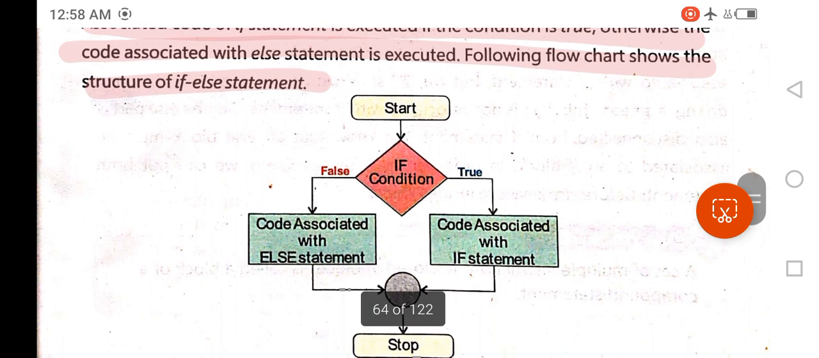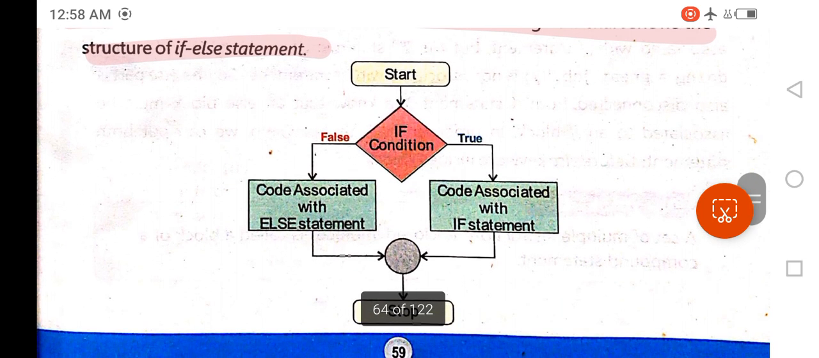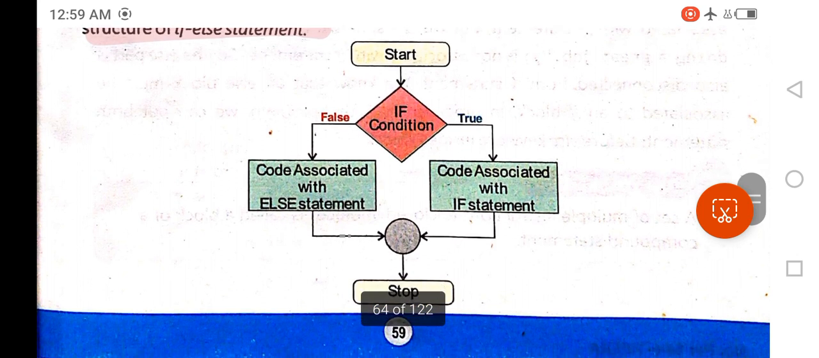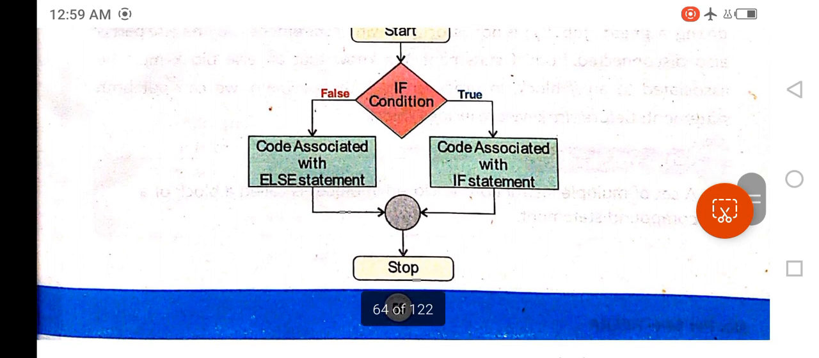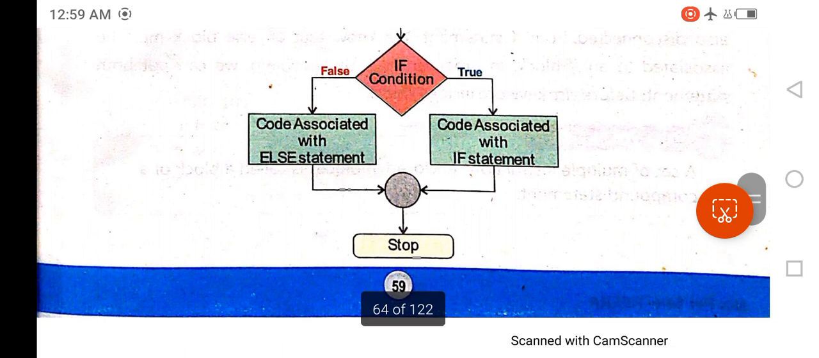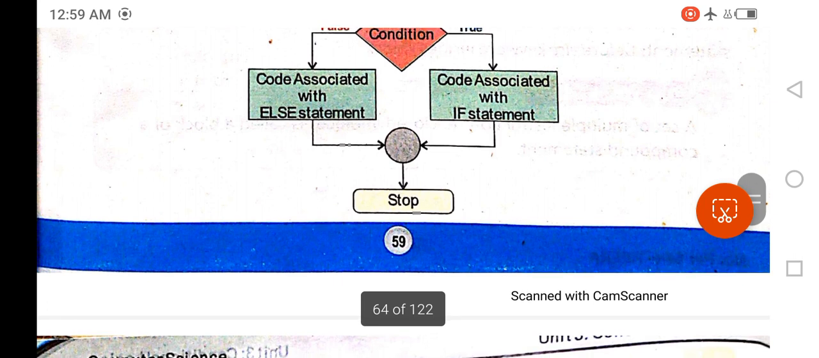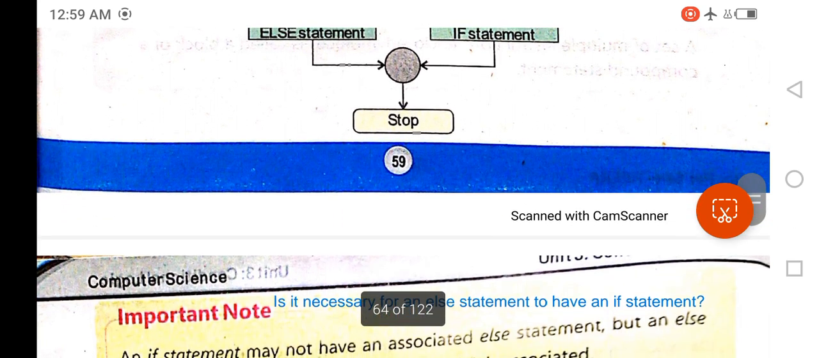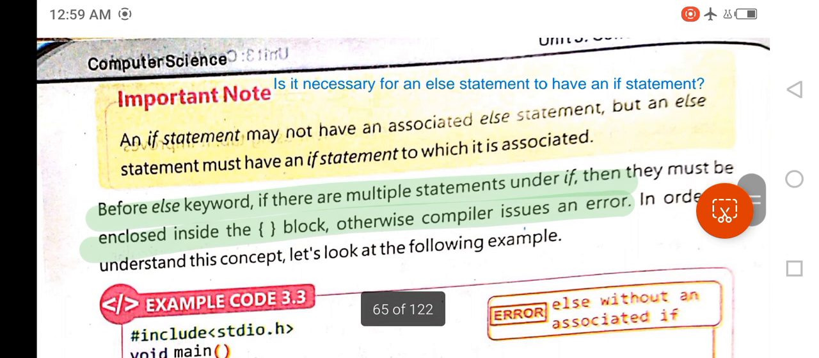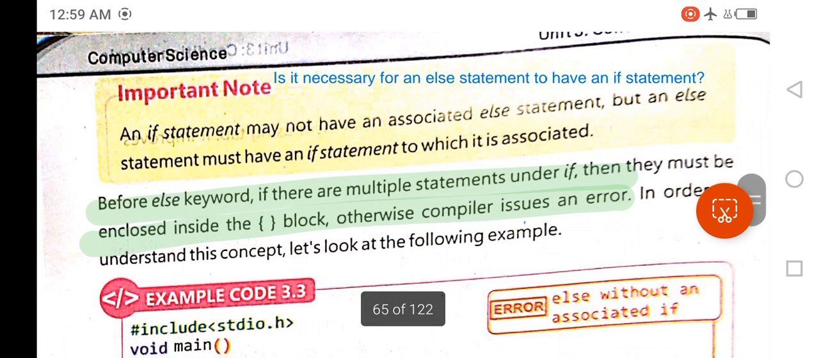After that, you can see the flowchart of if else statement. It is very simple. After the start symbol, you can see that the condition is written inside the diamond symbol, and for both its values, true or false, different statements are written inside the rectangle symbol. Then the flowchart comes to an end. Here's an important note for you, and I have also written a text for you.